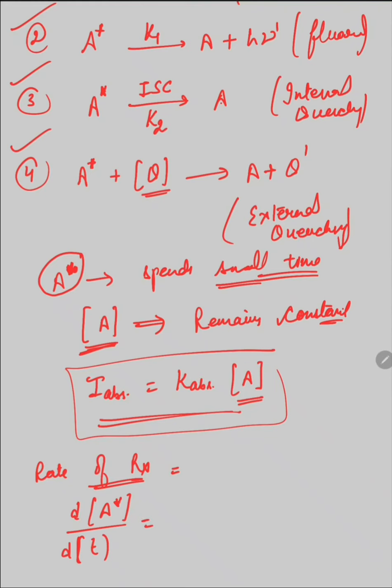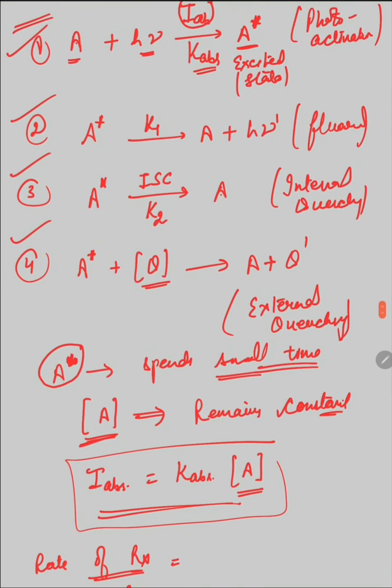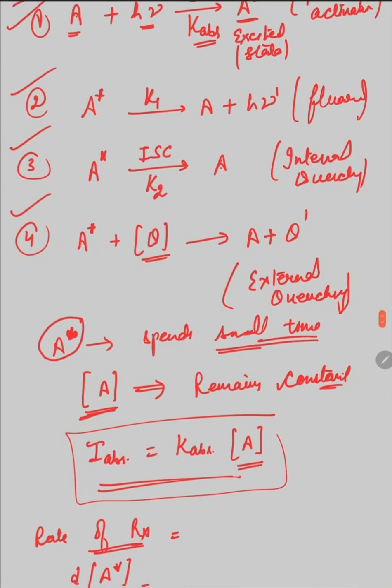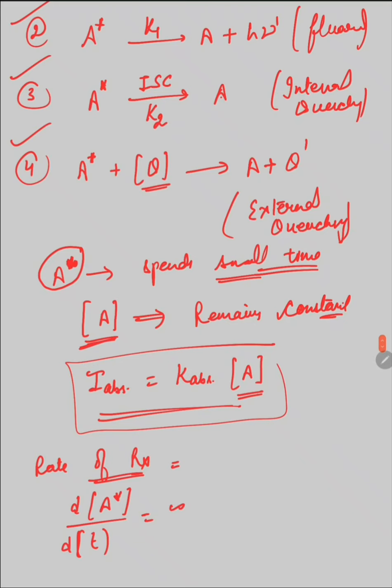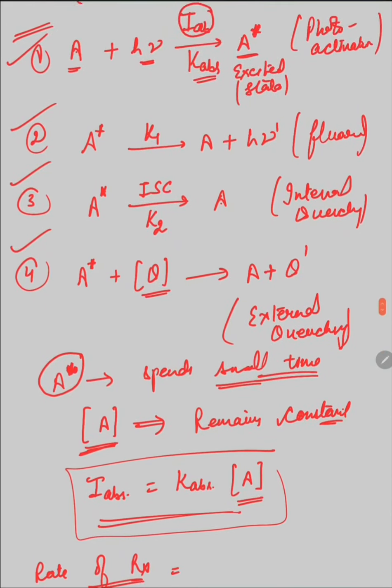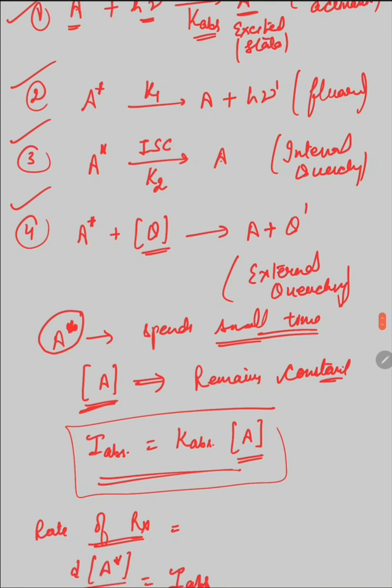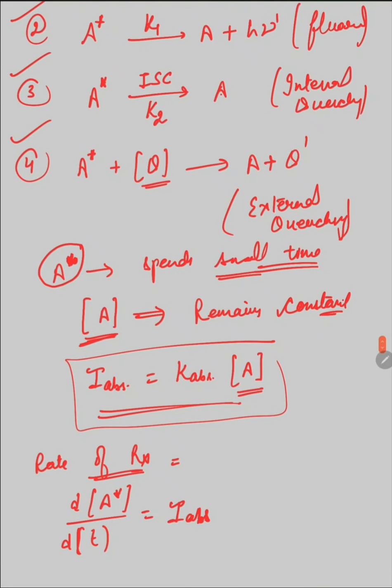This is equal to, you can see here, first is the intensity of absorption. In the first step there is no excited molecule; the excited molecule is on the right side, so this is the intensity of absorption.